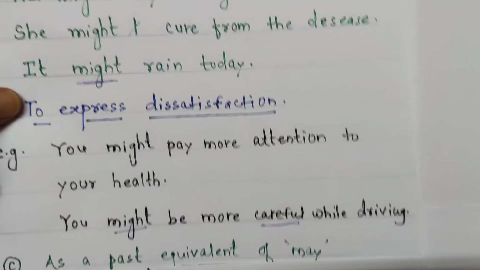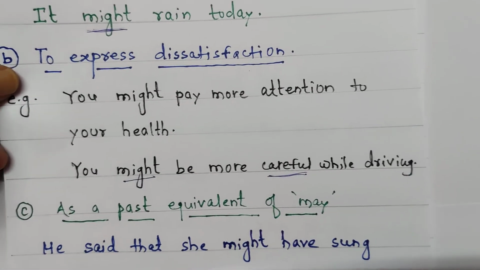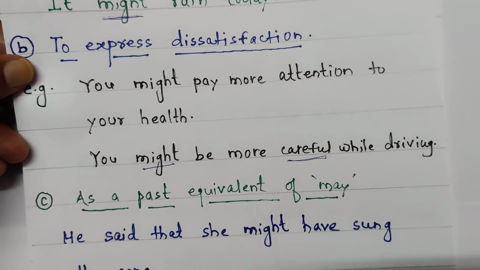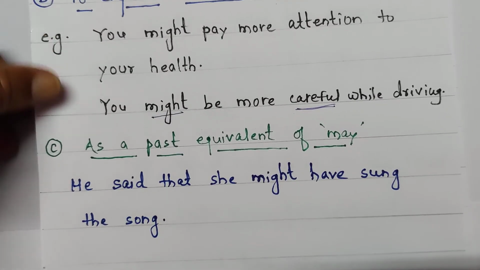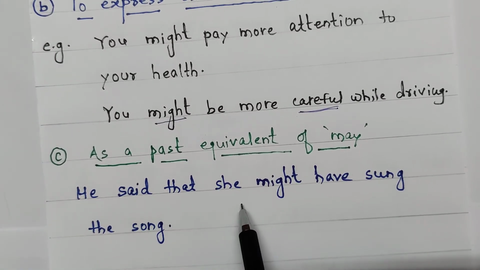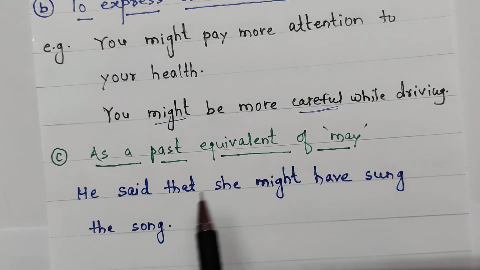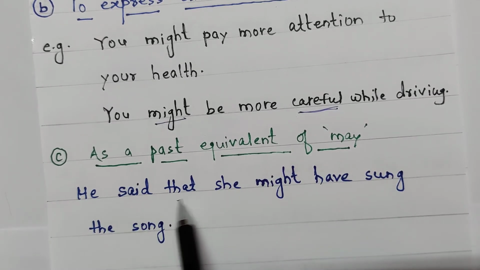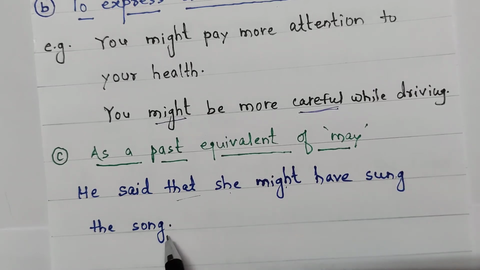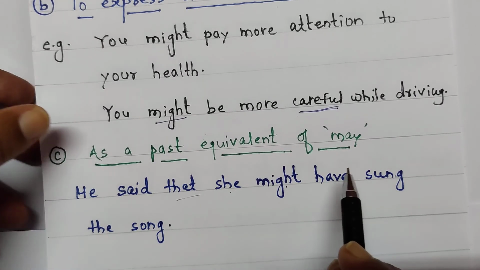Okay. Next, as a past equivalent of may, look here. May, might, such type of sentences are used while changing the sentences from direct into indirect. He said that she might have sung the song. Okay. He said that she might have sung the song. In indirect speech also, may is converted into might.